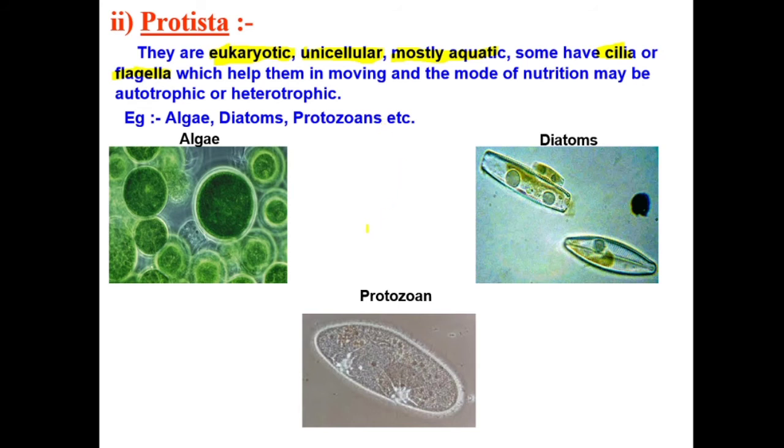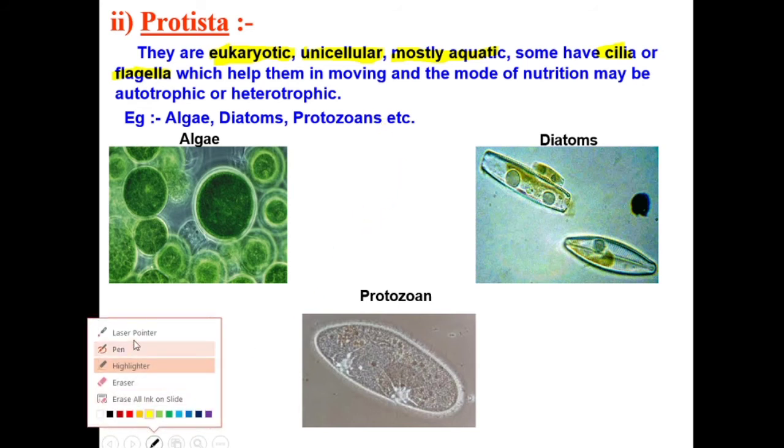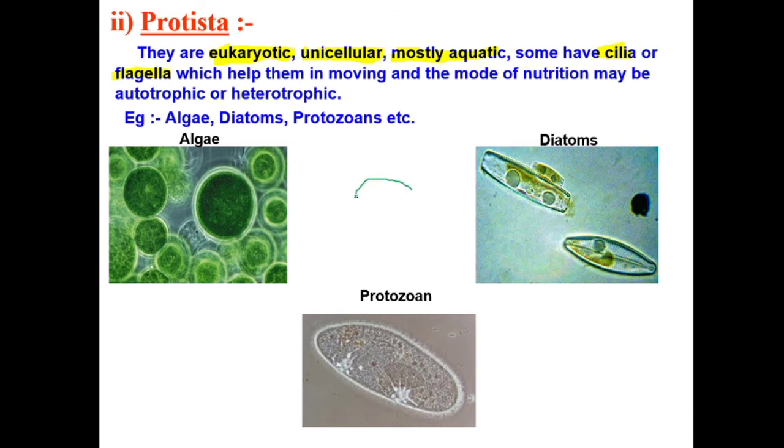These are cilia. This helps them to move. These are small hair-like structures. Cilia are small hair-like structures. Suppose this is an organism, unicellular, a single cell. Small hair-like structures we will call cilia. If a long tail-like structure is available, we will call it flagella.